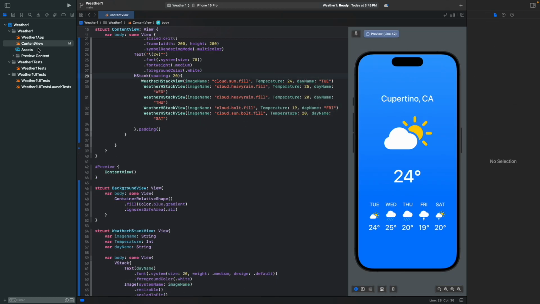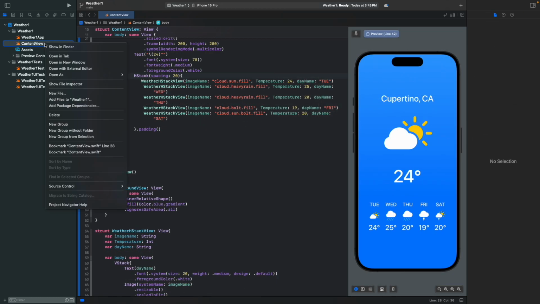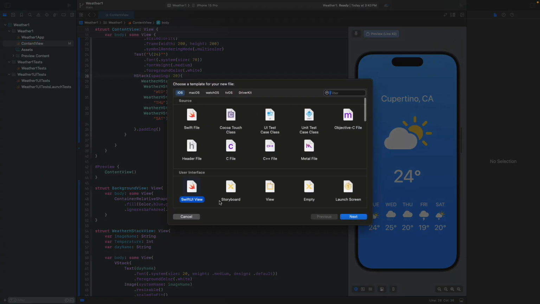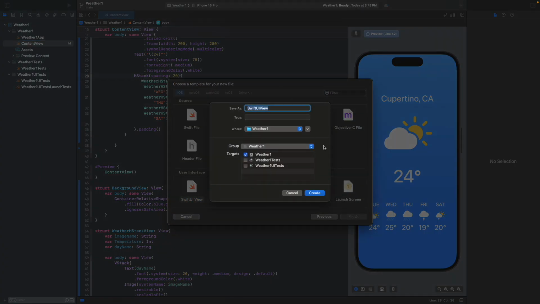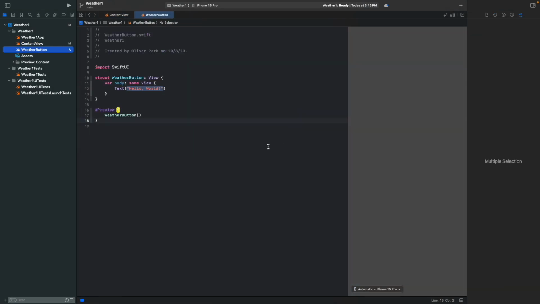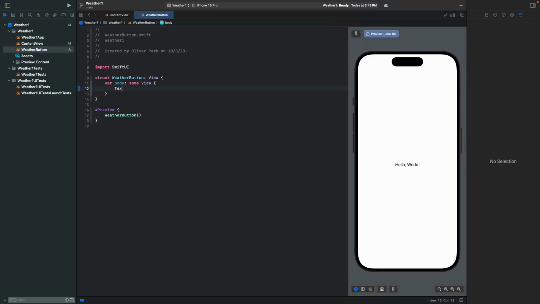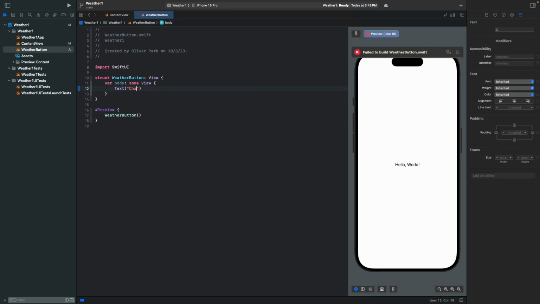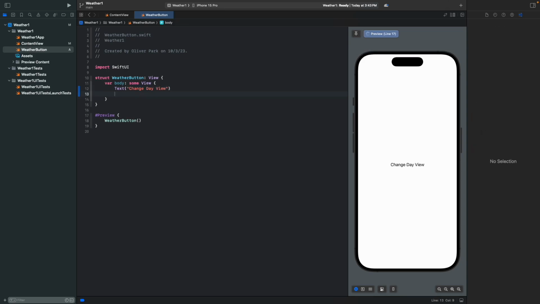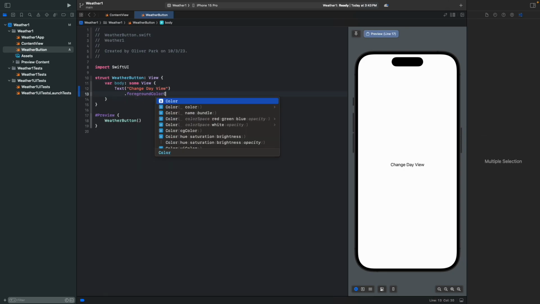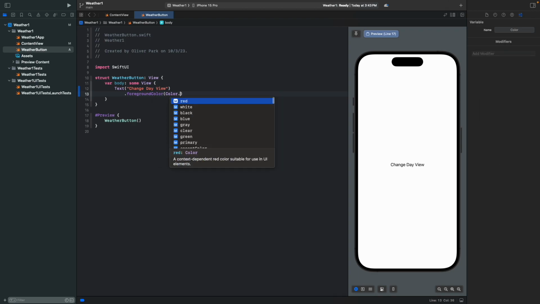Now let's make our button in our app. First of all, we're gonna make a new SwiftUI View file called WeatherButton. And after that, first of all, we're just gonna write Text, Change Day View, .foregroundColor of gray.